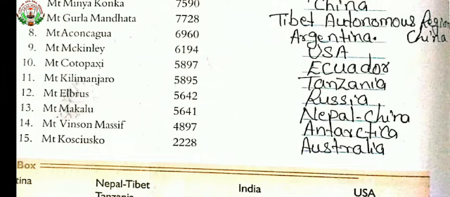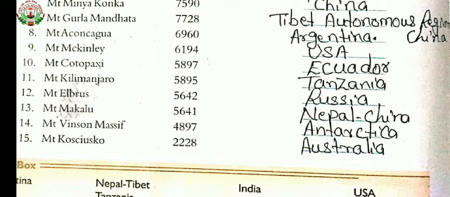Yes, 15th one, Mount Kosciuszko. What is that? Once again I am pronouncing it. Kosciuszko. Its height is 2,228 and it is found in Australia. Kosciuszko, it is found in Australia. So this is about the mountain peaks.